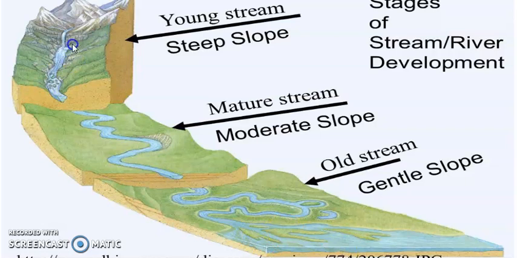In the upper course of the river, the river starts from the mountain, so that's why a huge amount of water flow is present. In this stage the river is a young river, that means it has just originated. That's why we say this is a young stream. From here the water starts, so this is called the source of the river. Now the river is flowing from the mountain region. This is called the upper course of the river, or the young stream.